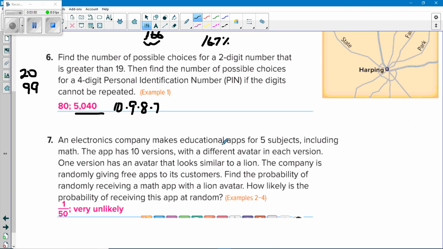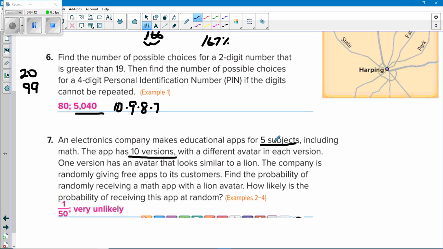An electronics company makes educational apps for 5 subjects, including math. The app has 10 versions with a different avatar in each version. One version has an avatar that looks similar to a lion. The company is randomly giving free apps to its customers. Find the probability of randomly receiving a math app with a lion avatar. How likely is the probability of receiving this app at random?